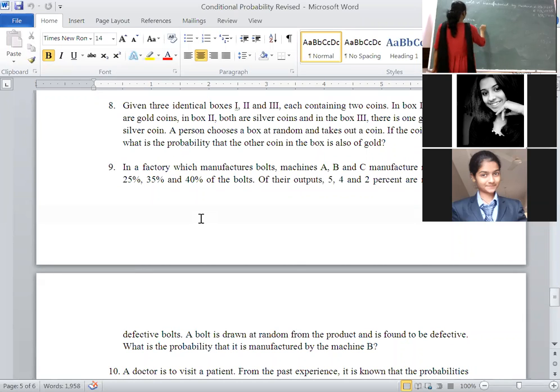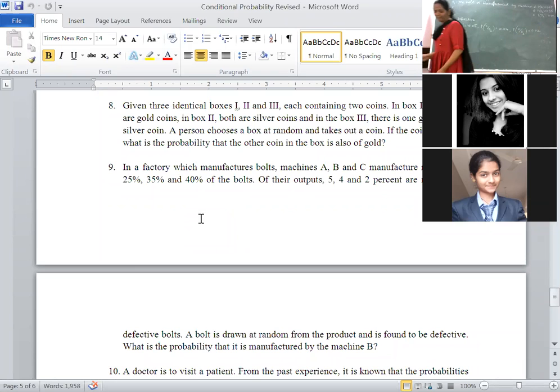Similarly, machine B, that is B2 we have represented, produces defectives. How much percent? It is given as 4%, that is 0.04. Similarly, the probability that machine C, that is B3, produces defective items. How many? It's 2%, that is 0.02.